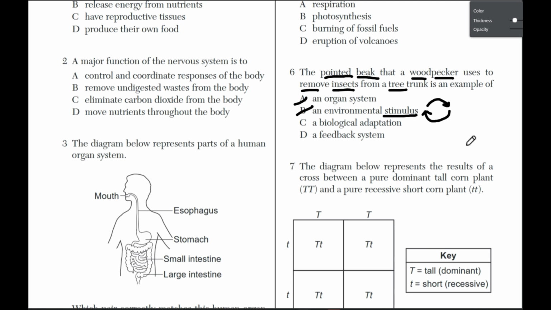So a feedback system is going to work closely with a stimulus, actually. A feedback system would be like if we got sick and our body needed to fight an infection, we would have an input of a high fever or something, a high temperature, and in hopes that that output is going to be making us healthy again and putting us back in homeostasis. In this case, we are just talking about a beak, a structure of this woodpecker, and how it helps them to eat. So a feedback system is not going to be correct here. That does mean our correct answer in this case will be C.